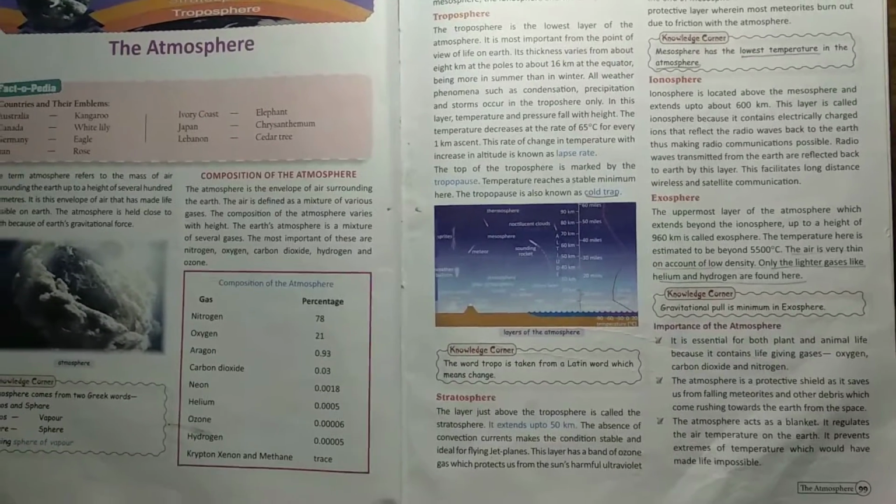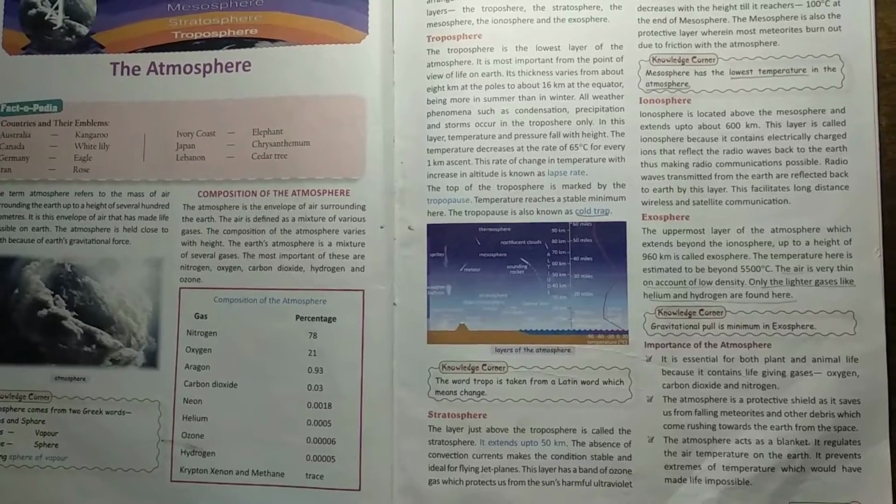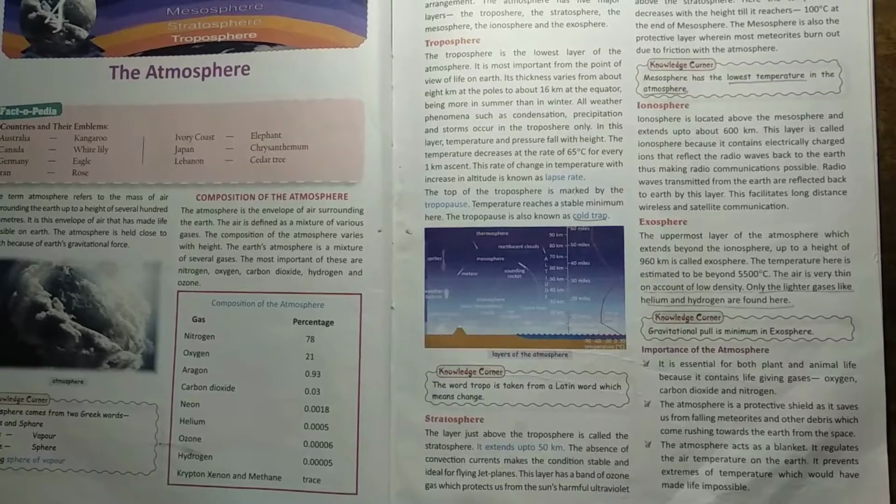Stratosphere. The layer just above the troposphere is called the stratosphere. It extends up to 50 km. The absence of convection currents makes the conditions stable and ideal for flying jet planes. The layer has a band of ozone gas which protects us from the sun's harmful ultraviolet rays. Ultraviolet rays are harmful and can cause skin cancer, eye problems and various skin diseases.